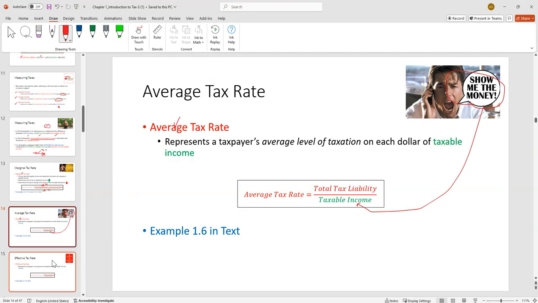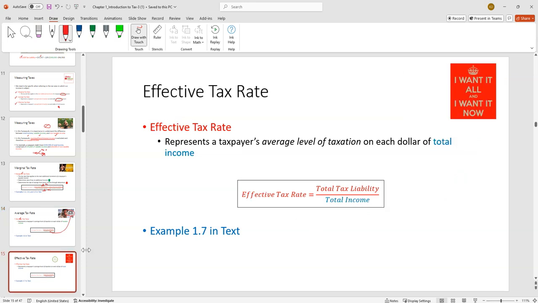Compare that with, right, average, which is taxable, with effective, which is total income, right? So effective, right? So Queen is effectively a great band, right? We're going to need total. I want it all, right? I want it all and I want it now. Show me all the income for the effective tax rate.